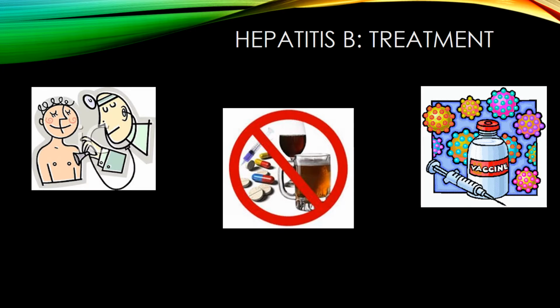In most cases, hepatitis B goes away on its own. It is highly recommended to avoid drugs and alcohol. It is also recommended to eat healthy, drink a lot of water, and get plenty of rest. Most people with chronic hepatitis B live full and active lives by living a healthy lifestyle and getting regular checkups. Although there is no complete cure, there are several antiviral drugs for this disease which help in reducing the virus's ability to replicate. There is also a hepatitis B vaccination.